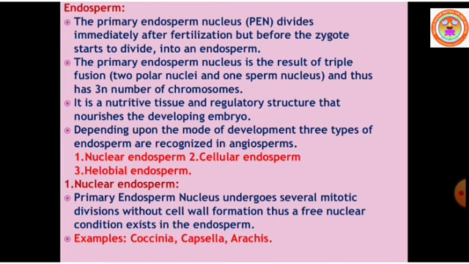Depending upon the mode of development of endosperm, three types are recognized in angiosperms. What are the three types? The first is nuclear endosperm. The second is cellular endosperm. The third is helobial endosperm.